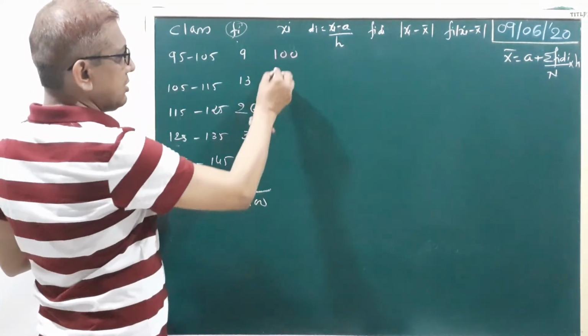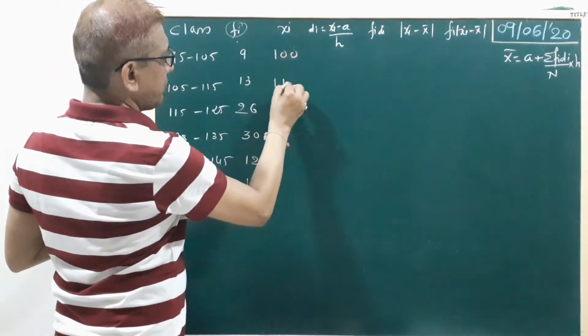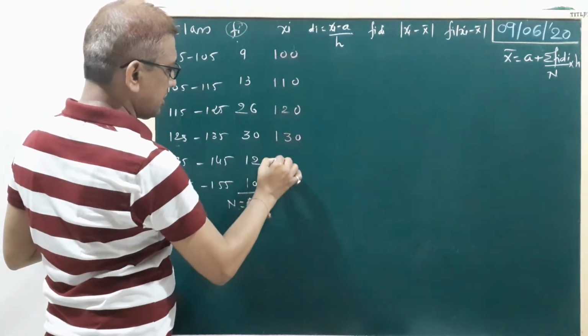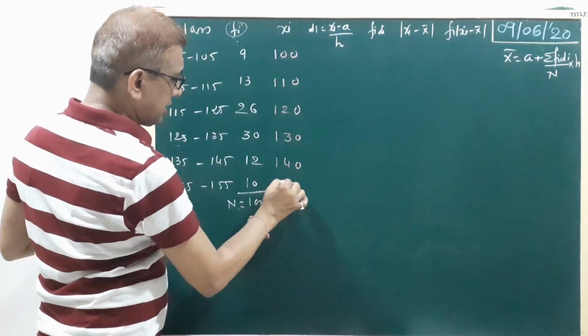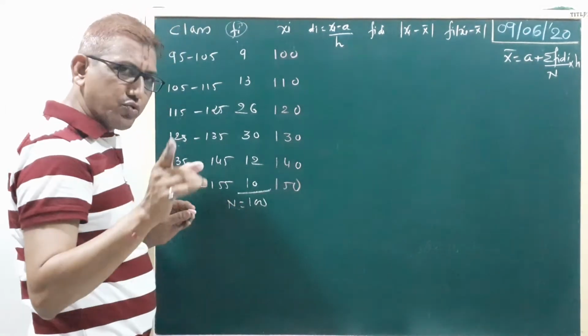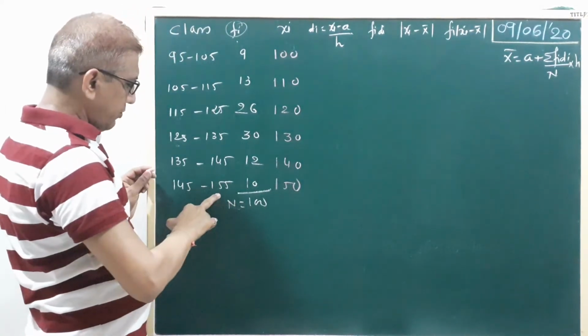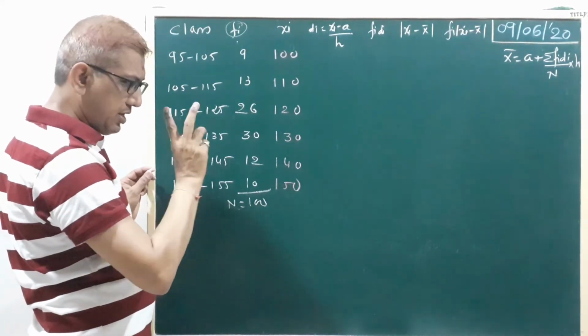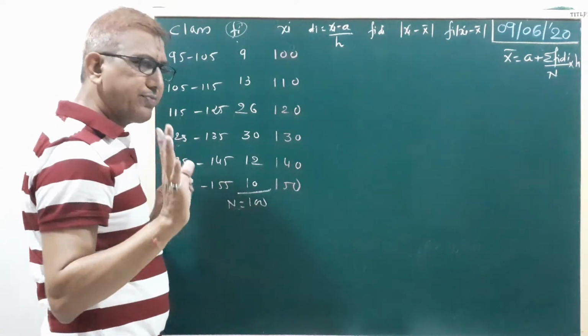So the difference is 10. Now add 10 here: 110, 120, 130, 140 and 150. Last one you can check also: 155. 155 plus 45, 200. 200 plus 100, 300. Half of 300, 150.